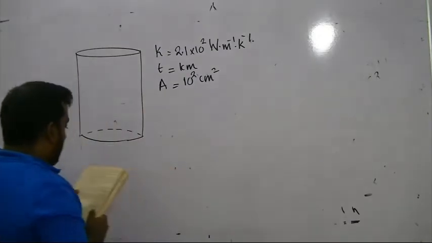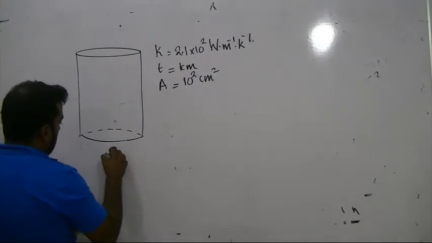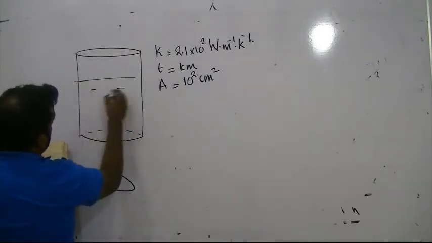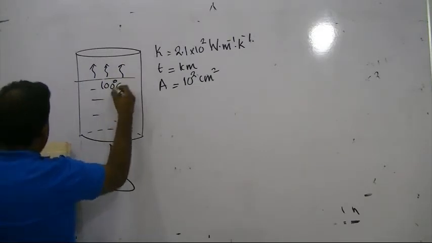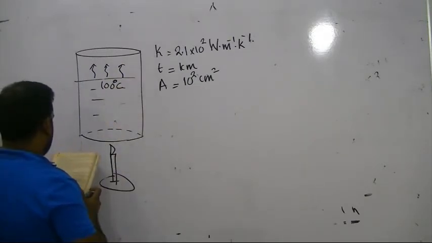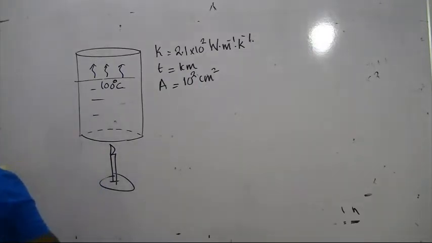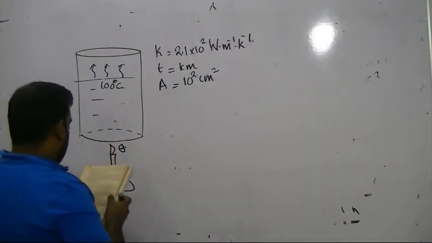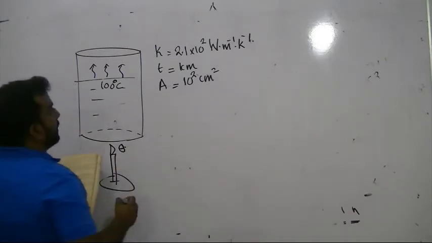Okay. The bottom of the boiler is heated uniformly by a gas burner. So imagine like a Bunsen burner. At the steady state, the boiler generates steam at 100 degrees Celsius at a rate of 40 grams per second. Heat loss to the surroundings is negligible. Calculate the temperature of the flame in the Bunsen burner. Assume the temperature is the same as the temperature at the bottom.